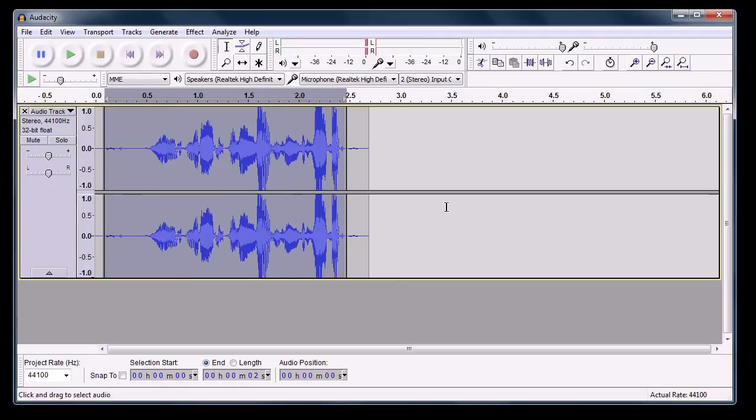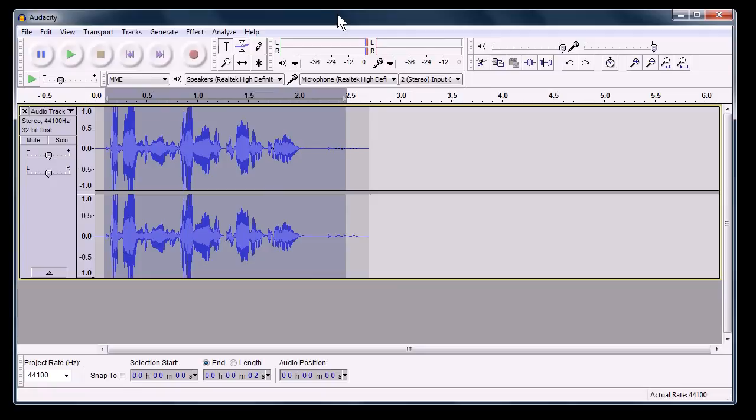You can use this program for a lot of things. It's pretty easy to use, has a simple interface. You can, for example, take the lyrics off of a song, so you have just a karaoke type version. You can take an audio recording and change the pitch, the speed, the tempo, or amplify it. It's just got a lot of different effects you can use, and it's great for recording and capturing